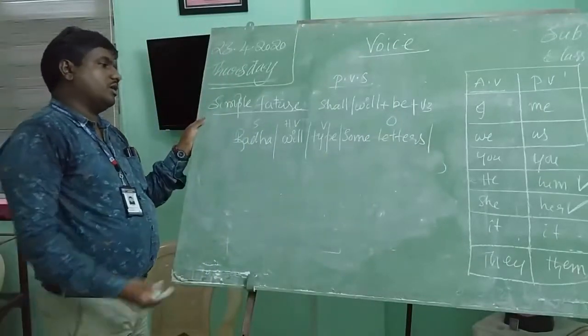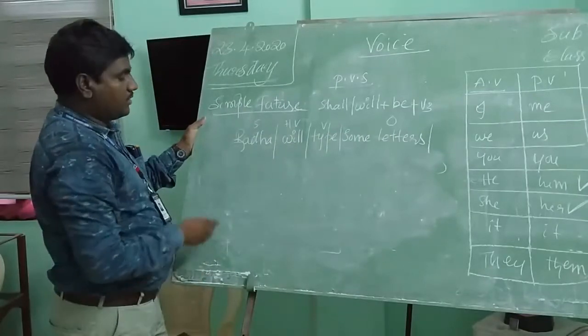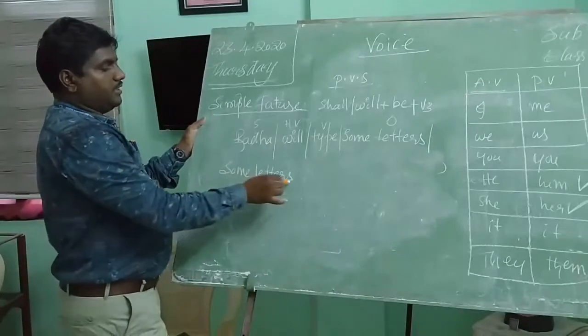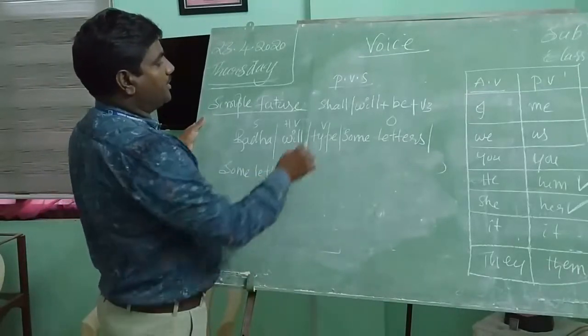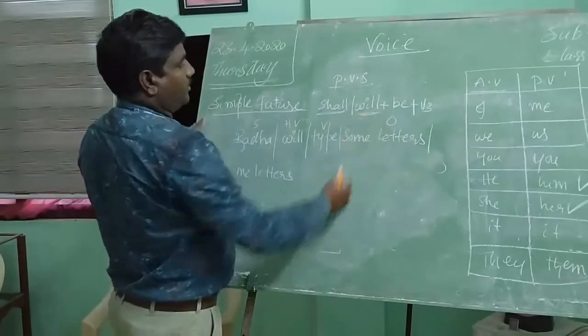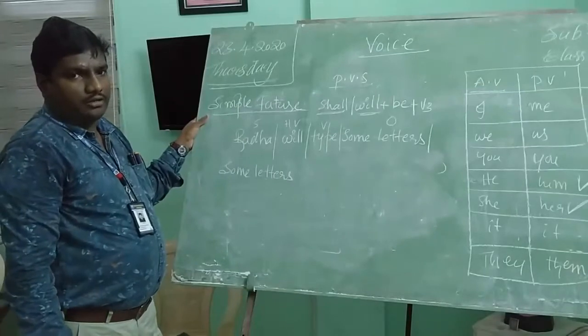Based on the rules, what are the rules? The object changes into the subject. What is the object here? Some letters. Here you might have a doubt: when shall we use shall, and when shall we use will? Shall can be used for I and we.